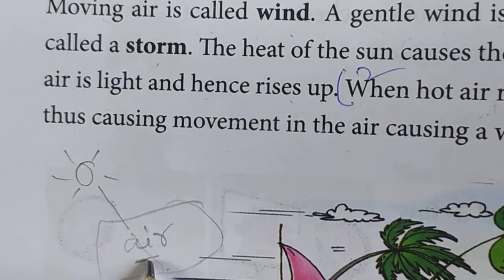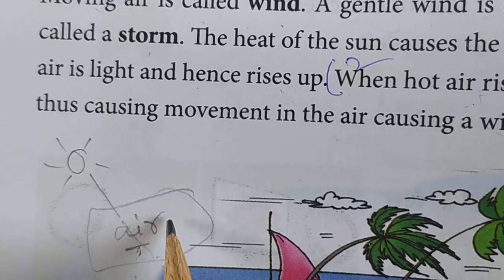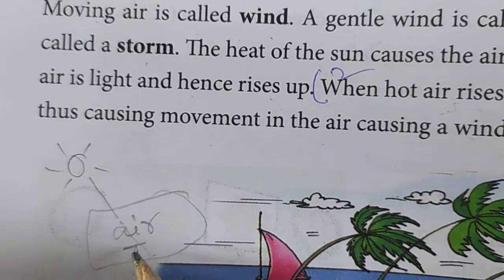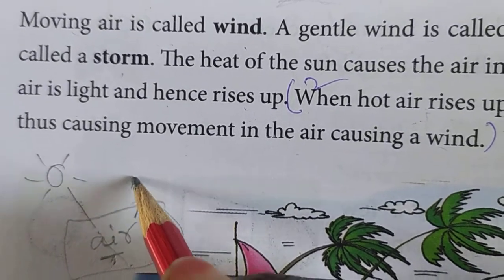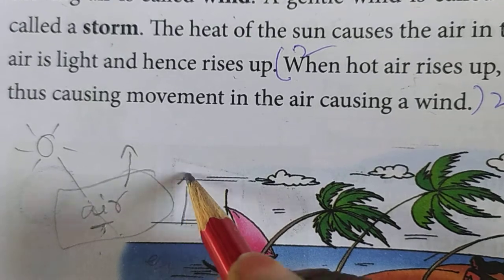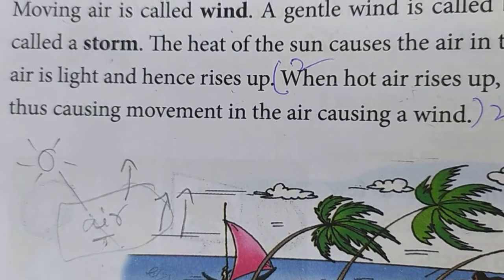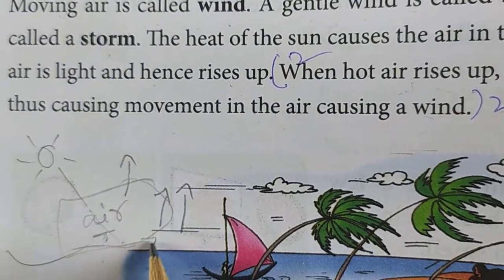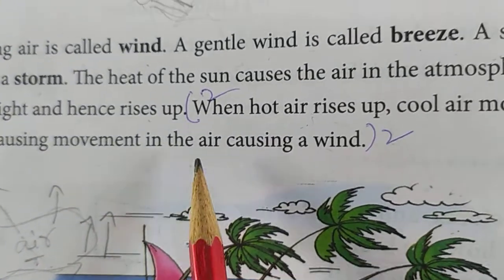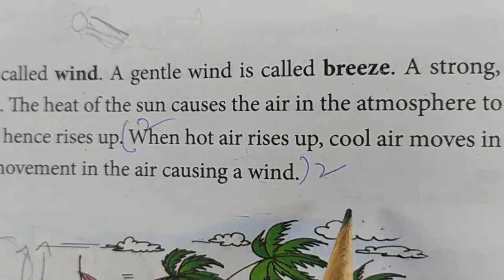Air ఎప్పుడైతే హీట్ అవుతుందో అది చాలా లైట్ వెయిట్గా అయిపోతుంది. దట్ లైట్ ఎయిర్ విల్ మూవ్ అప్వర్డ్స్. ఓకే, that light air will move upwards and the cool air occupies this place. So this causes the movement in the air, causing a wind.